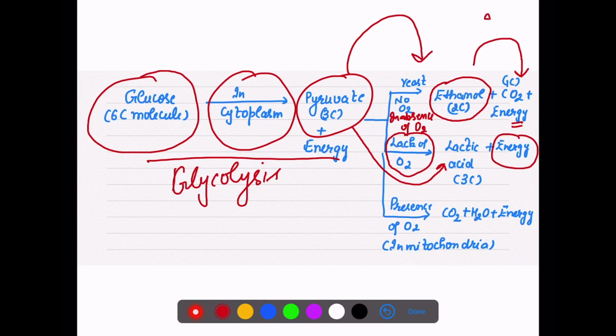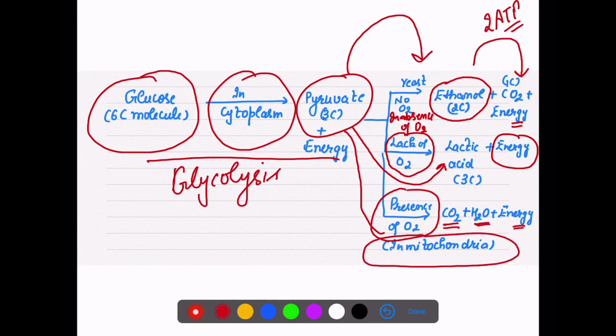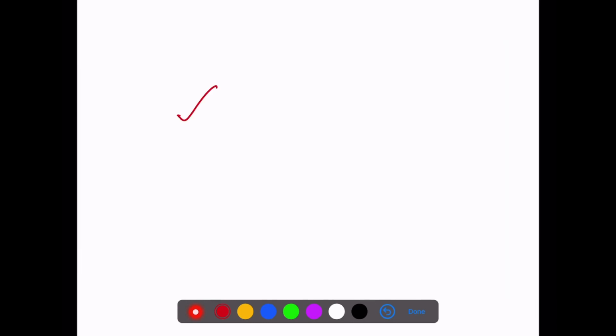I already told you that in anaerobic respiration 2 ATP molecules are released, but in the presence of oxygen, what will be formed? This pyruvic acid changes into CO2 plus water plus energy, and this stage happens in the mitochondria, which is called aerobic respiration.